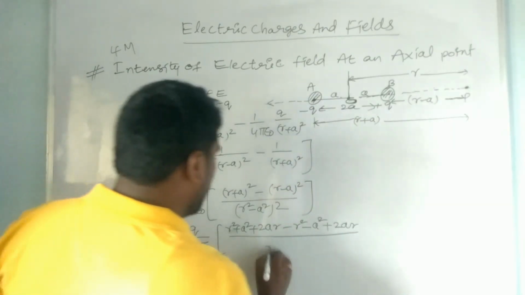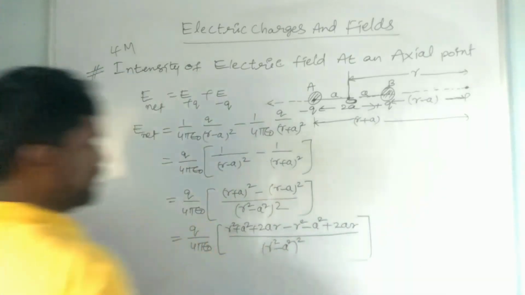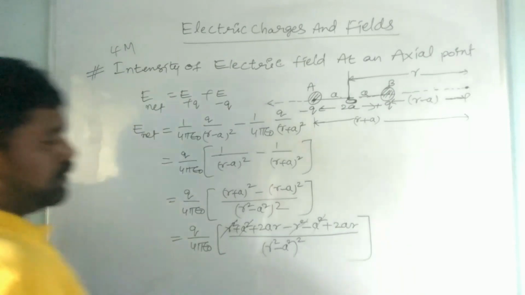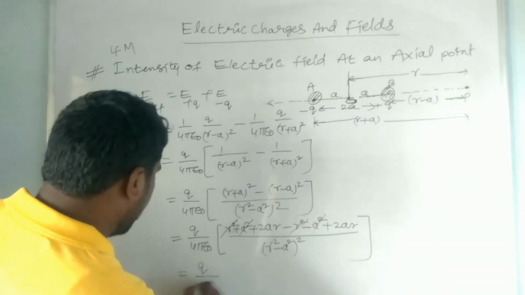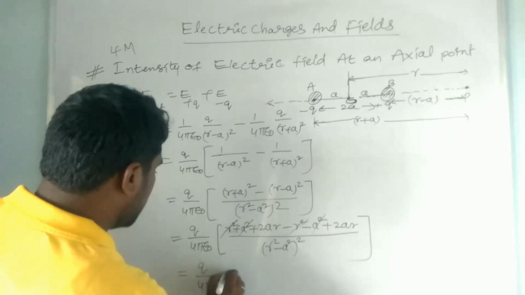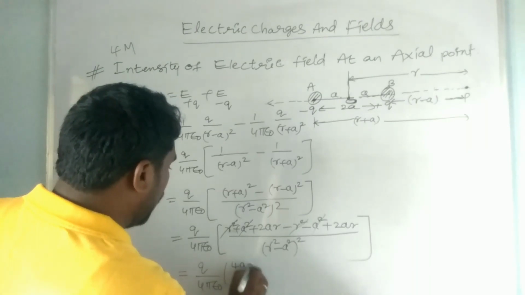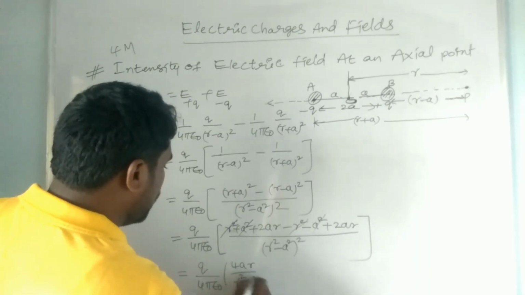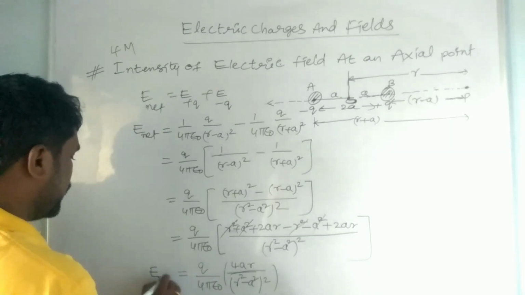So therefore (r square minus a square) whole square. So here minus r square plus a square minus a square, 2ar it is equal to 4ar. It is Q by 4 pi epsilon naught into 4ar by (r square minus a square) whole square. Okay. So this is the E net.